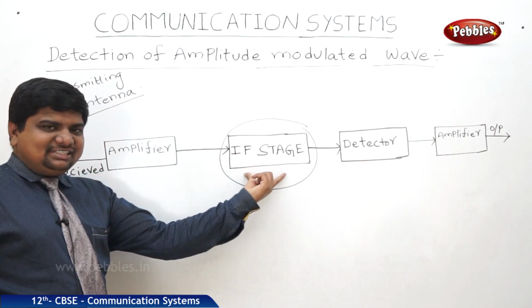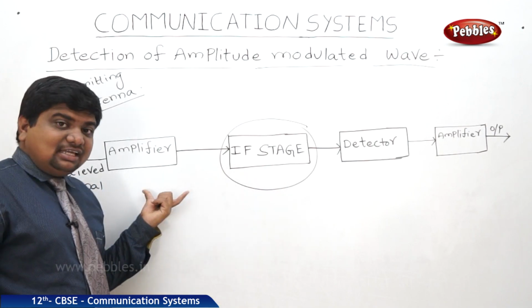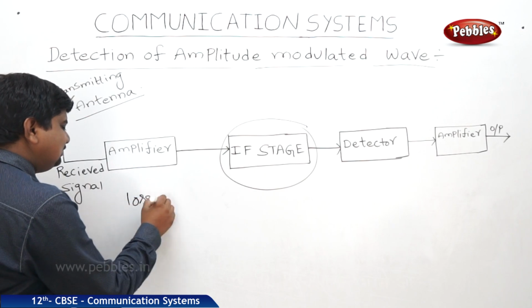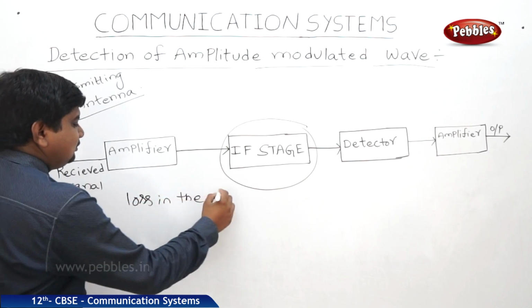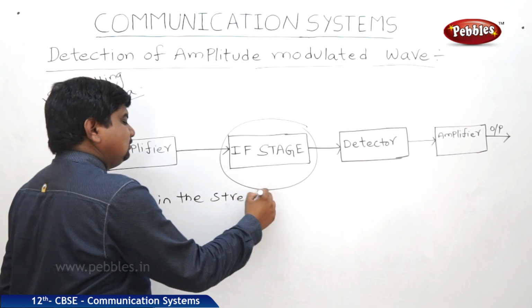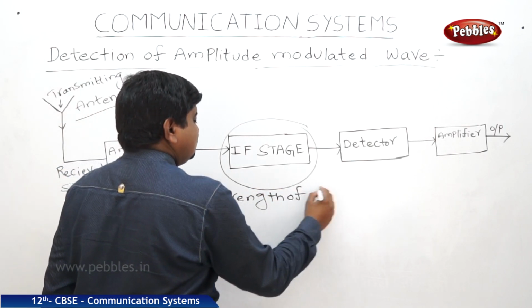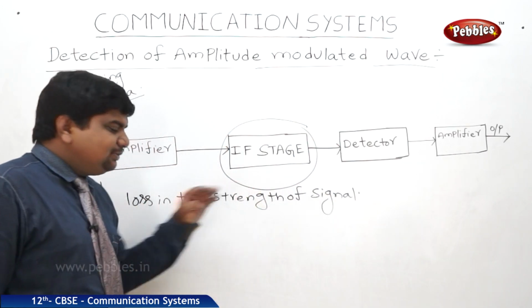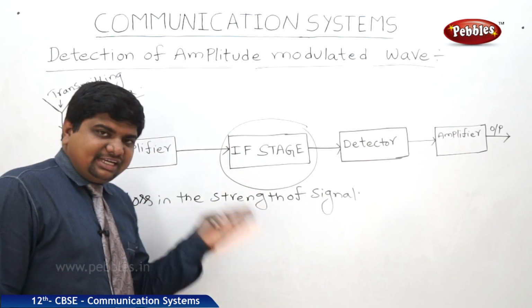So what is the meaning of IF stage? Yes, attenuation, the loss in the strength of the signal. There may be a possibility of loss in the strength of the signal, which causes attenuation.